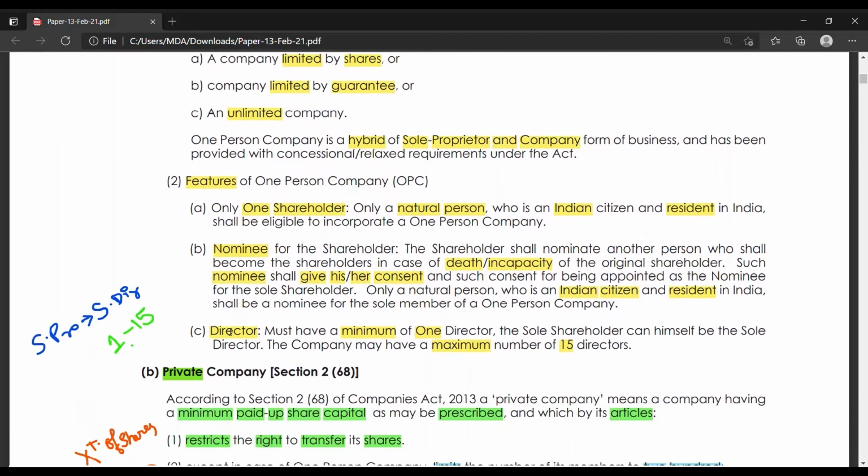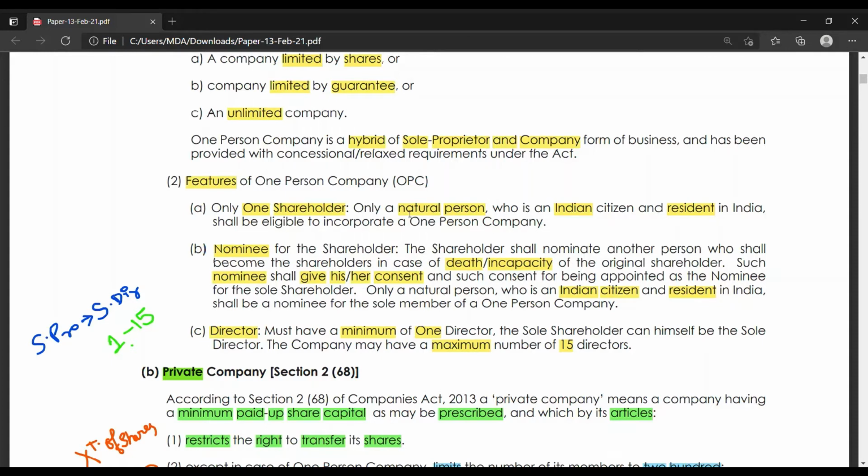Here are some features of a one-person company. Only one shareholder. Only a natural person who is an Indian citizen and resident in India shall be eligible to incorporate a one-person company. The first feature is he should be a natural person and he should be an Indian citizen and resident in India, as per tax laws.